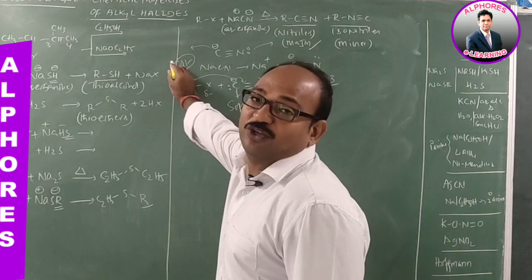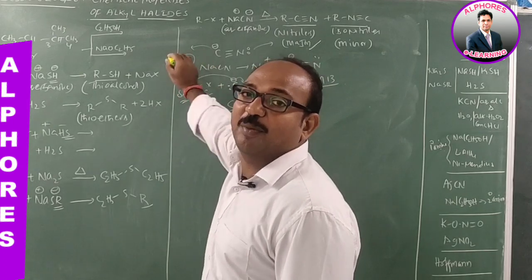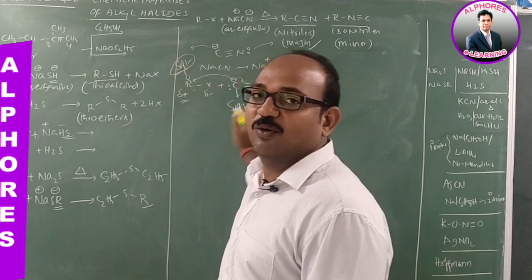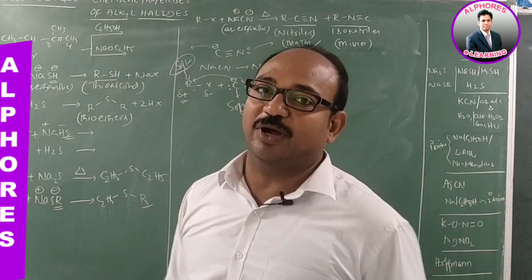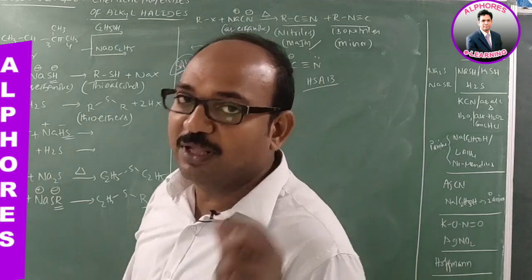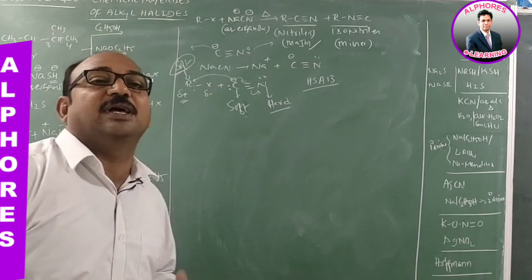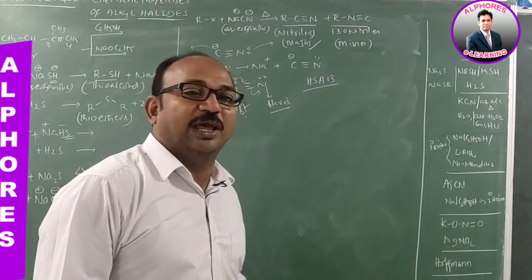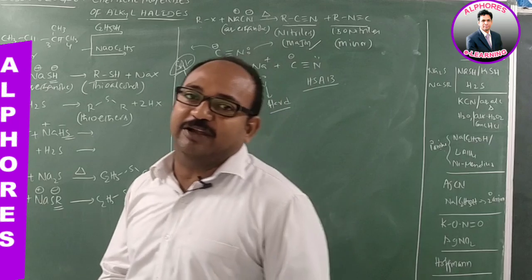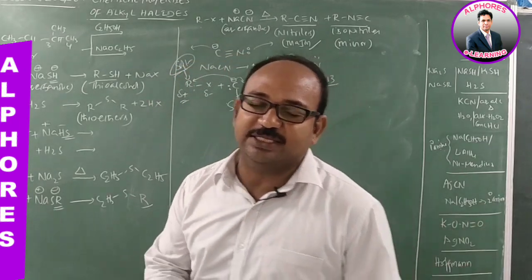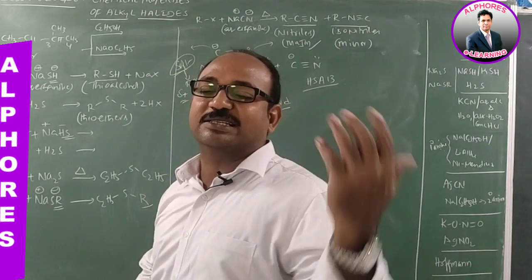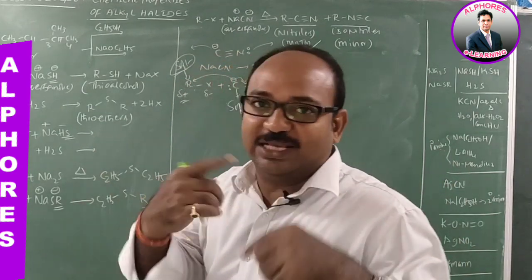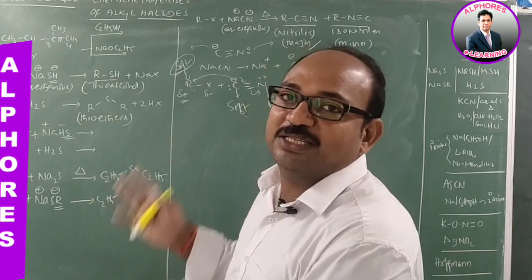So soft prefers to combine with soft. So the resultant formed bond is strong bond. When hard combined with soft, in such a case we are getting not that much strong bond. So HSAB principle, Pearson's concept, gives the information regarding stability of compounds. So you should learn which one is hard acid, which one is hard base, which one is soft acid and which one is soft base. That we already discussed in that lesson on acids and bases. So you have to revise that once, then you will come to know which one is hard and which one is soft.